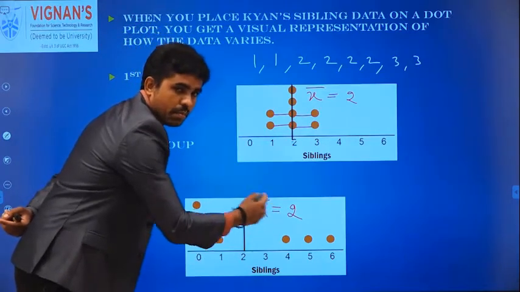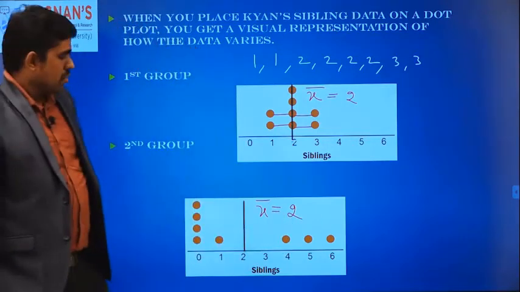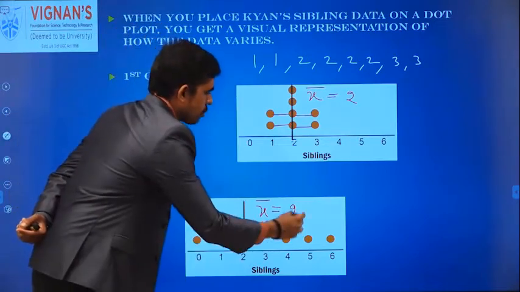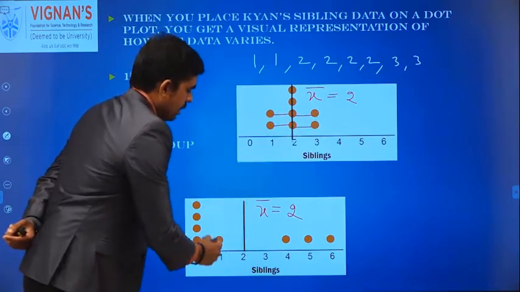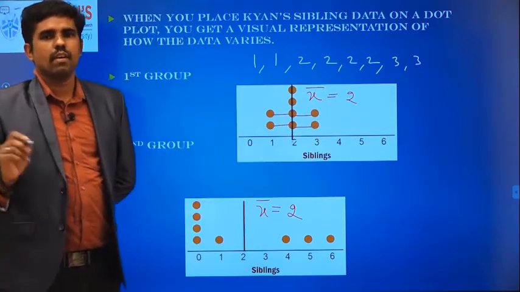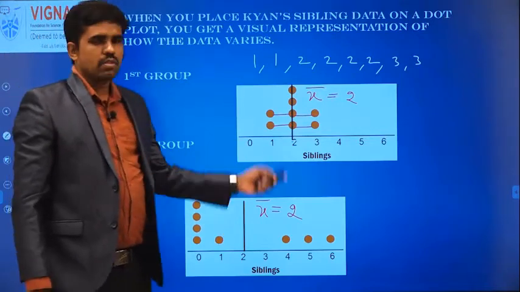The values are spread out, actually the distance is also more. So this is another example. Here the deviation value is more. Here the deviation value you will get is very low. Here the deviation value you will get is more, which means the mean deviation value that we are going to calculate. Now you can understand from these two graphs.